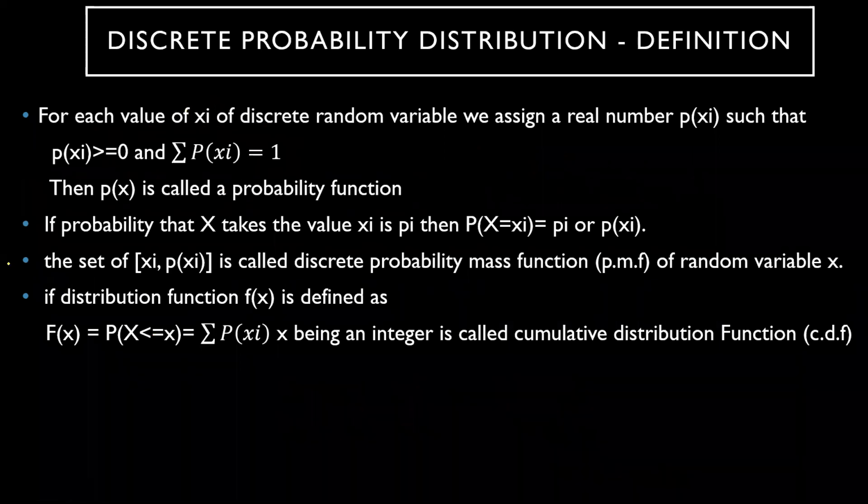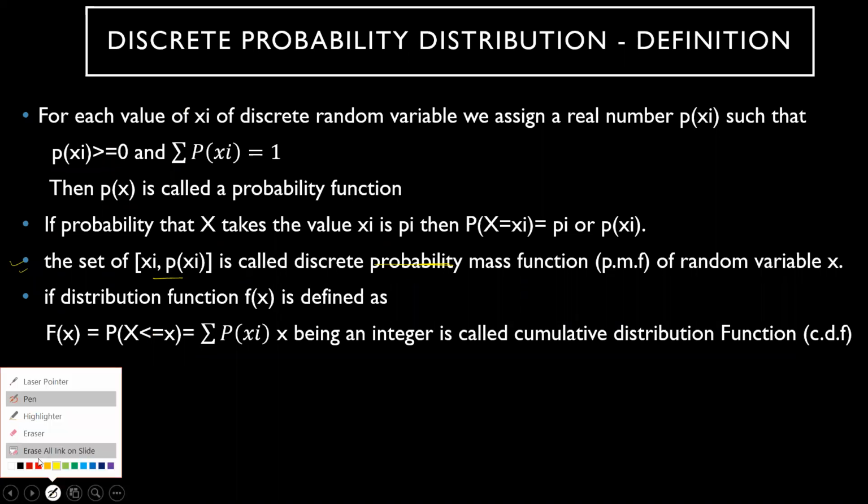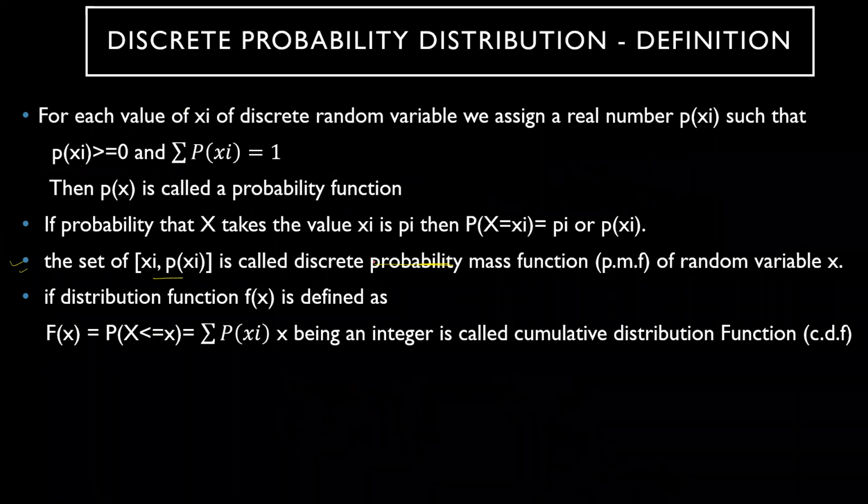Okay. So third point, the set of xi and p(xi) is called a discrete... not probability. This is wrong here. I think I've made a mistake, so I'll just cut this out. This is not probability discrete. It is just a discrete mass function. Okay, discrete mass function of a random variable x.